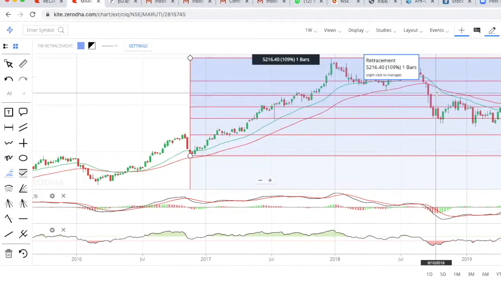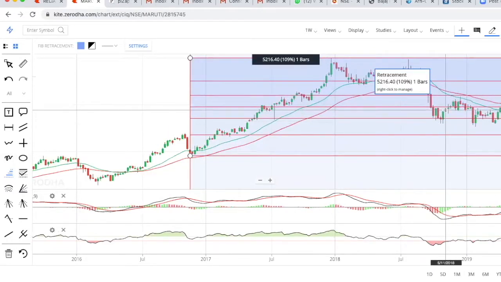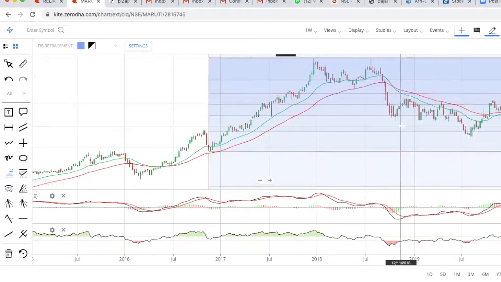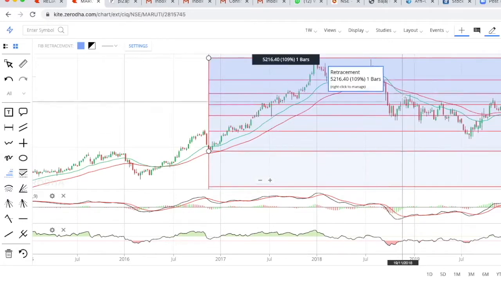So for example, if you want to book 25%, you can book 25% of your profit. Next, it has crossed the 50% level. So if you want to book 50% of your profit, you can book another 25%. So 50% you can book over here. From 61.8%, you can see again it has retraced back.